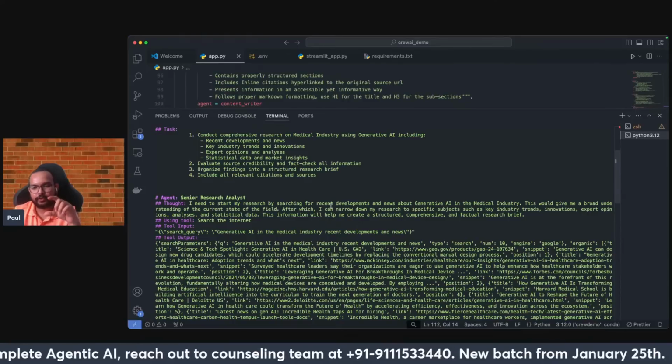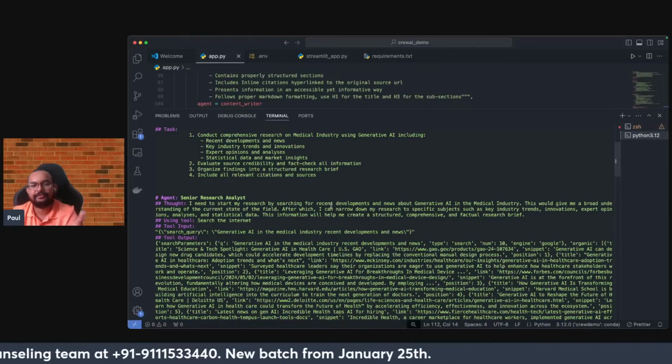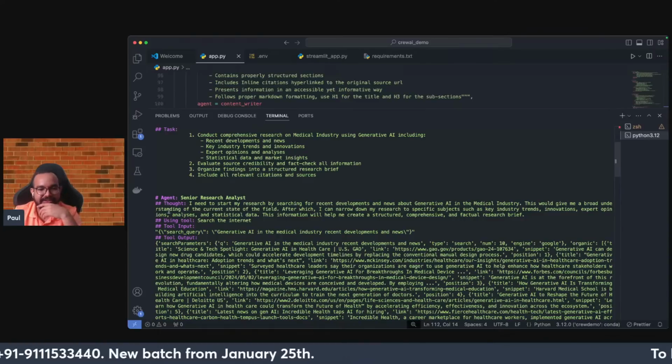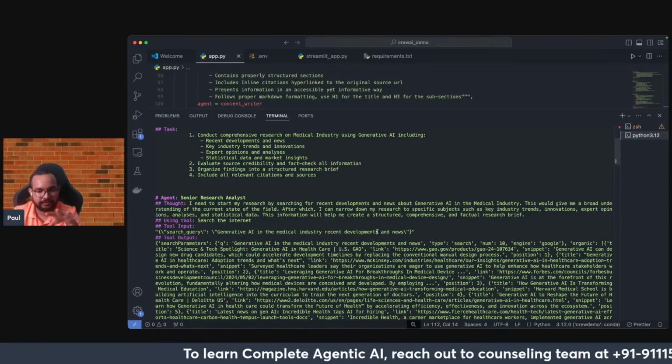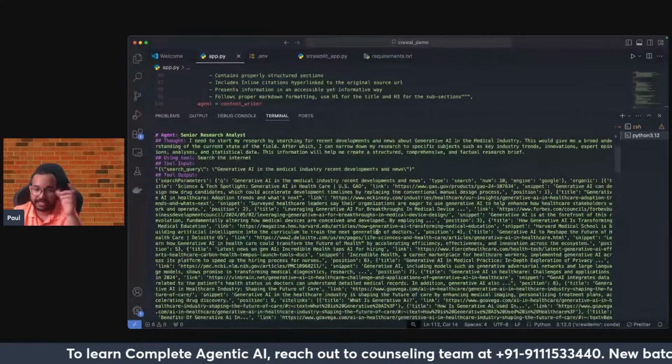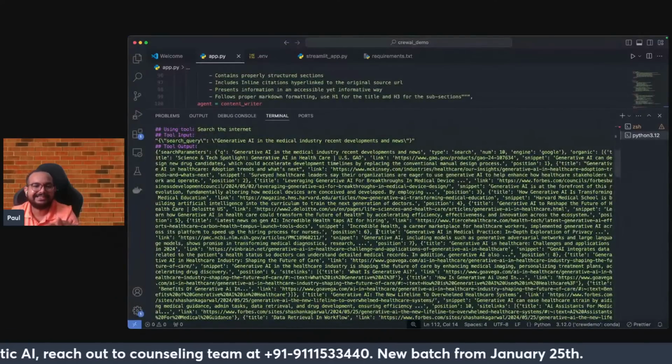Now CrewAI gives that scenario, what the agent is thinking. So that particular thought. Then comes which tool this agent is using: search the internet. Then comes tool input: generative AI in the medical industry, recent developments and news. So a little bit of paraphrasing with respect to the topic that I have provided. And finally, you can see some answer here.